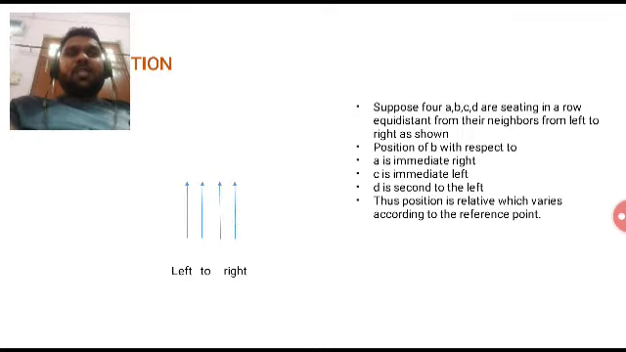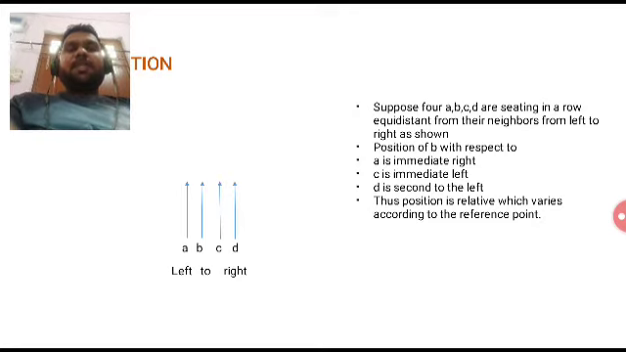Suppose there are four people A, B, C, D who are sitting in a row equidistant from their neighbors from left to right. We will discuss the position of B with respect to A, with respect to C, and with respect to D. Whenever we are talking about the position of B with respect to A, B is sitting to the immediate right of A. So that is the position of B with respect to A.